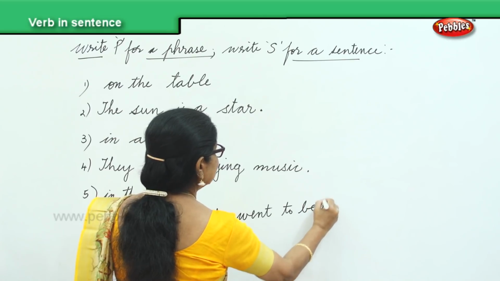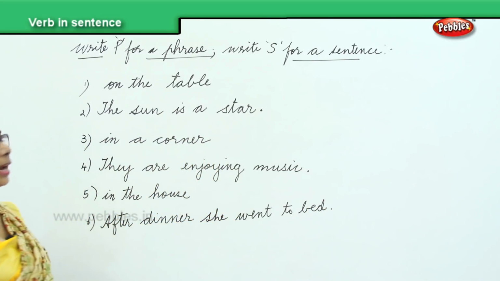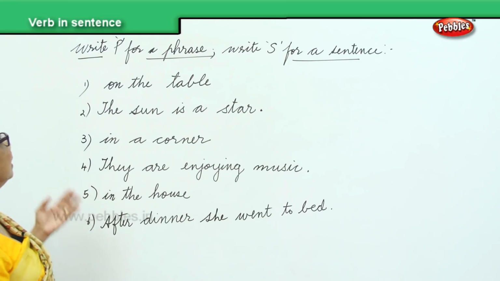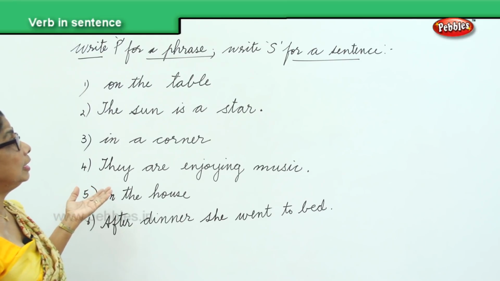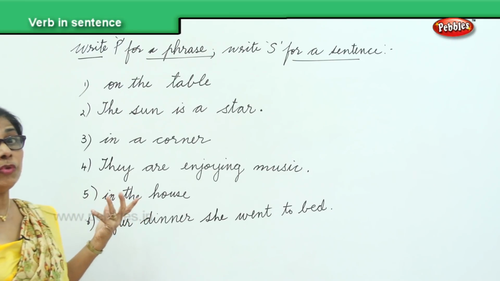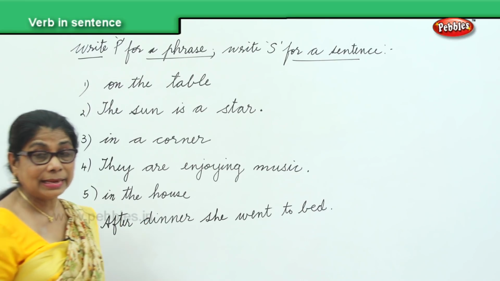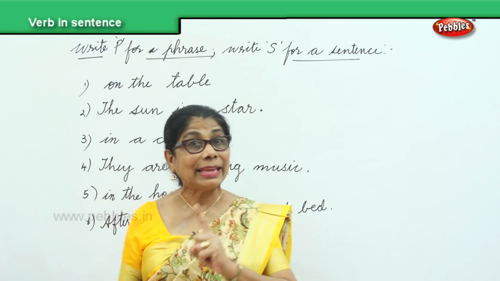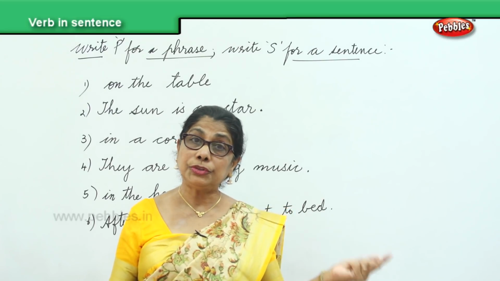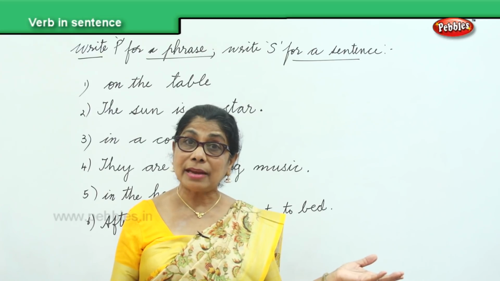Now look at each of these. I said there are phrases, there are sentences. Write P for phrase if you identify a phrase. Write S for sentence if you identify that it is a complete sentence. Now for a sentence, you need to have a capital letter, end with the full stop or question mark, exclamation, whatever, and then it must have a verb.